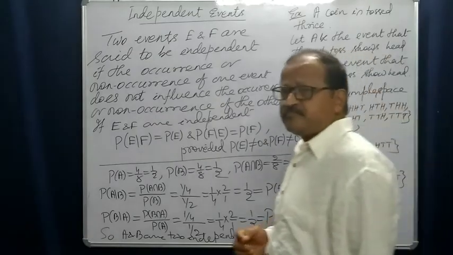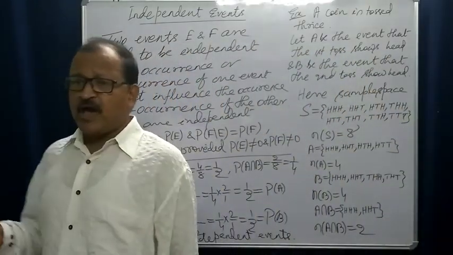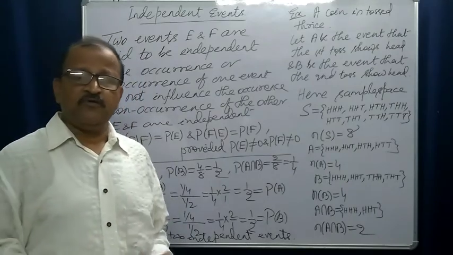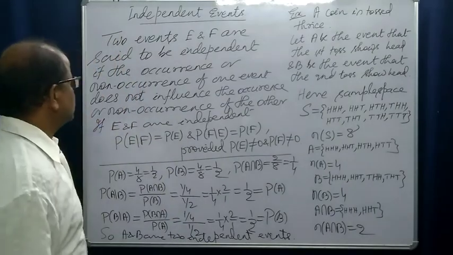So now let us find another definition of independent events.